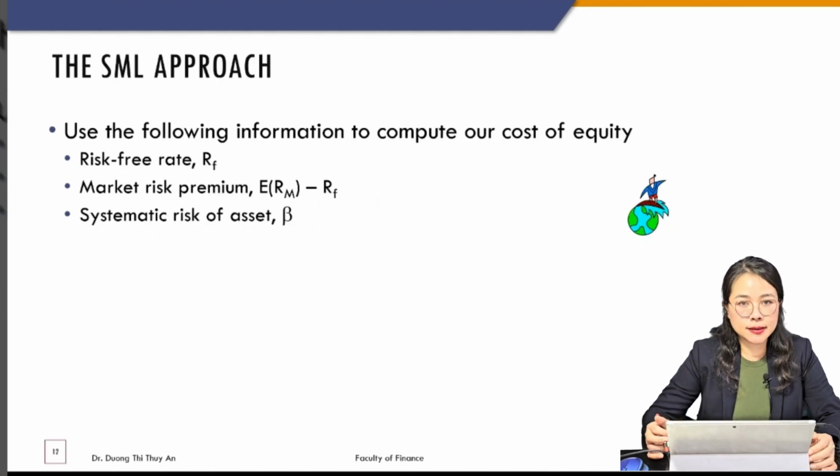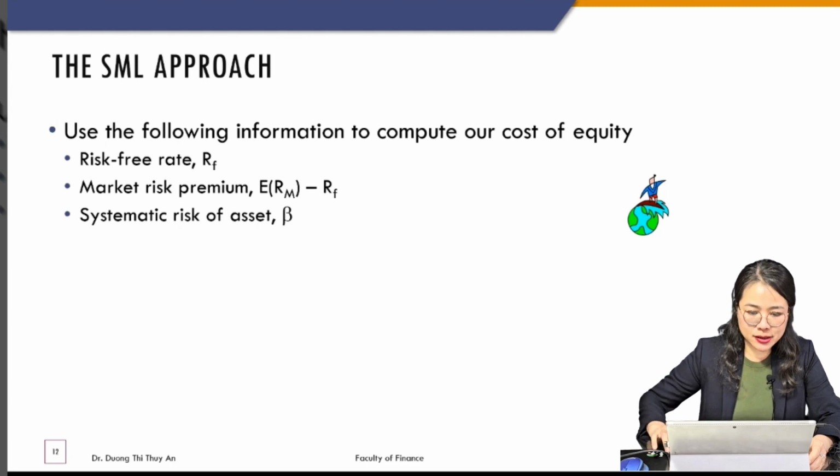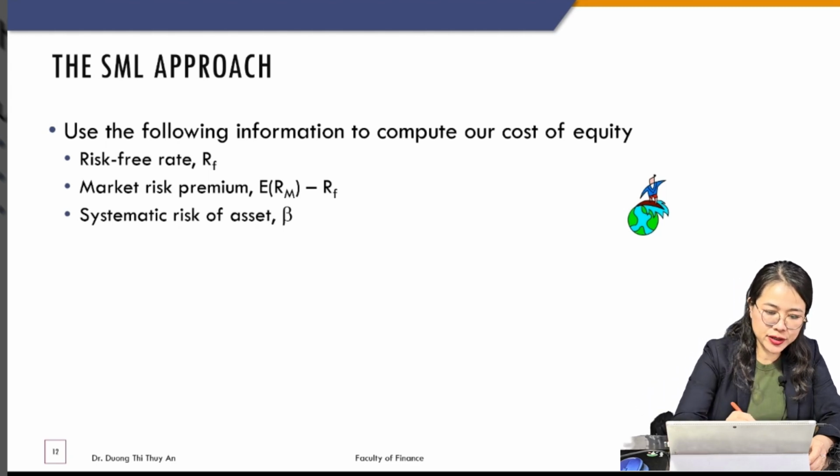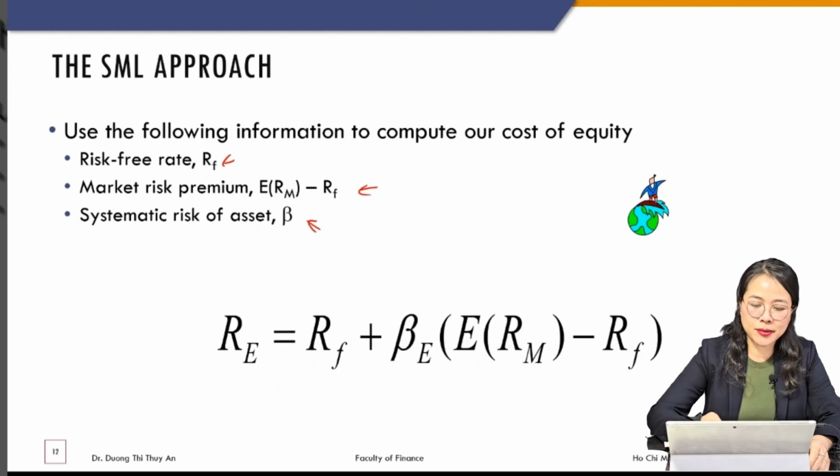Okay, the second approach is the security market line approach that we just studied in chapter 3. We use the following information to compute our cost of equity: the risk-free rate, the market risk premium, and the systematic risk of the asset, beta. And this is the CAPM model, right?